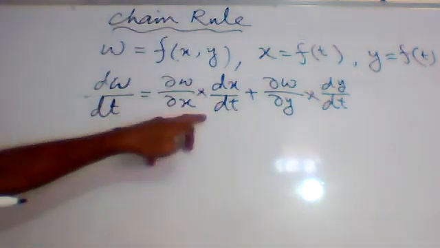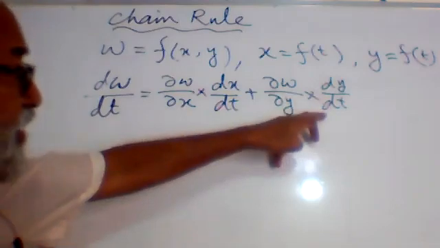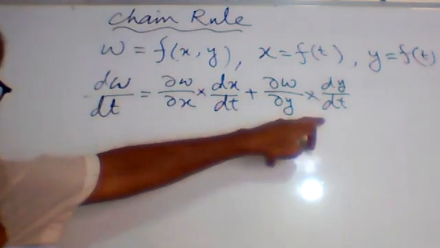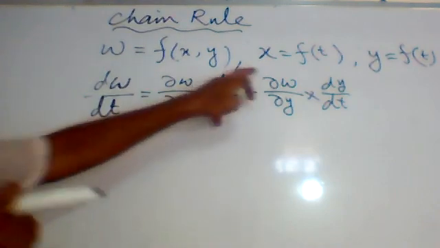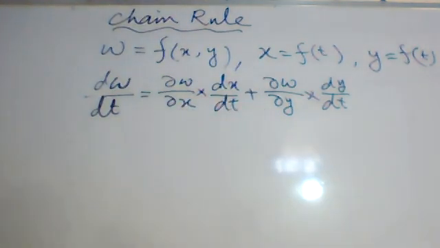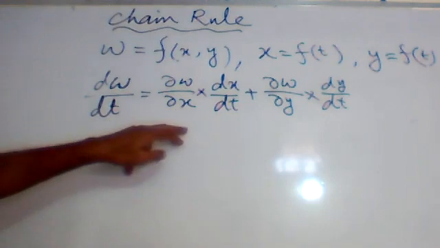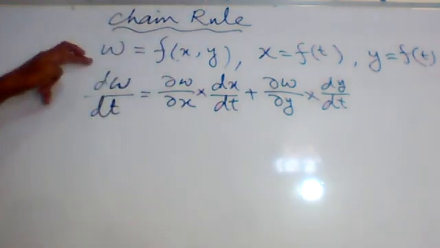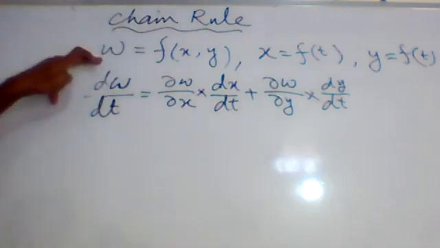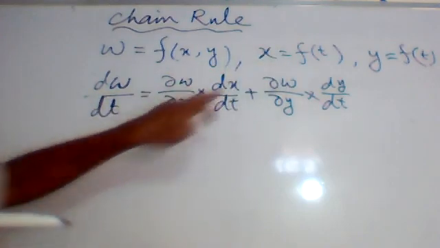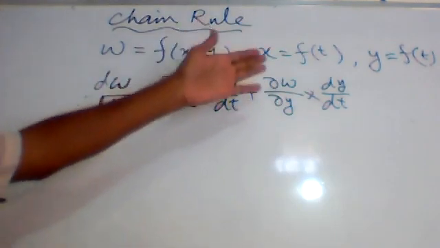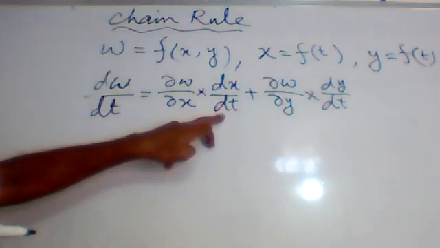So that is the total derivative. So dx upon dt or dy upon dt is called the total derivative. This is called the total derivative. And partial w upon partial x, partial w upon partial y, this is called the partial derivative. So this is the formula, the chain rule. First we have to find dw upon dt. So first of all, we will find partial w upon partial x into dx upon dt, because there is only one variable. If there may be two variables, then we will take partial x upon partial t.